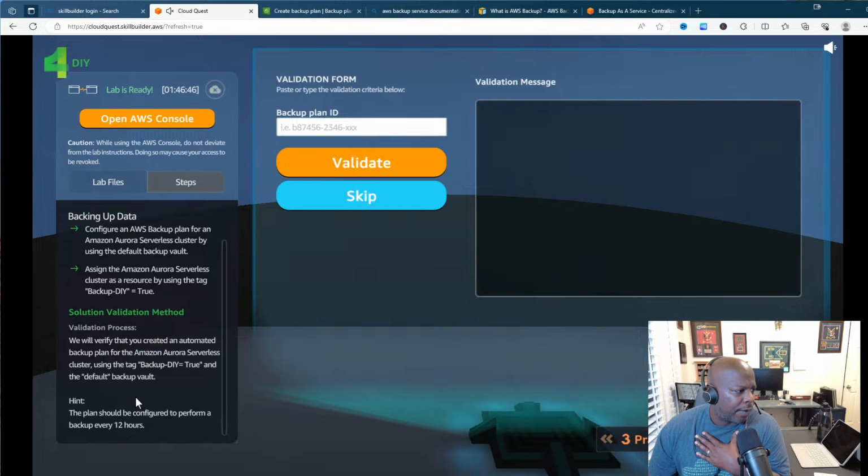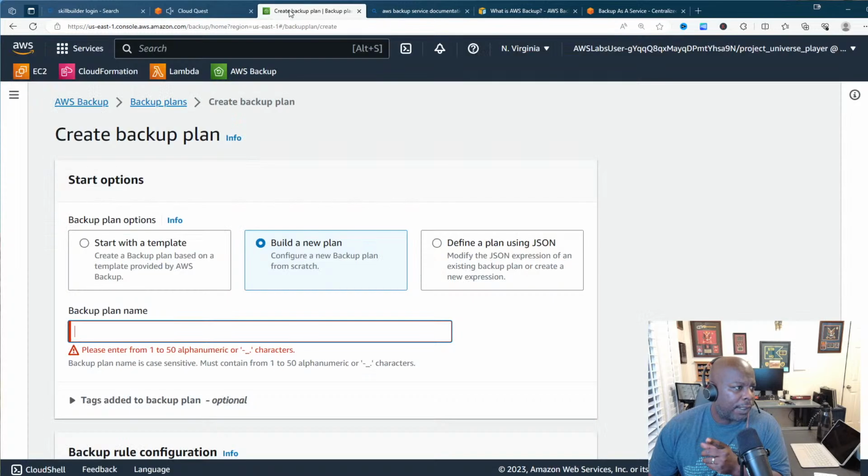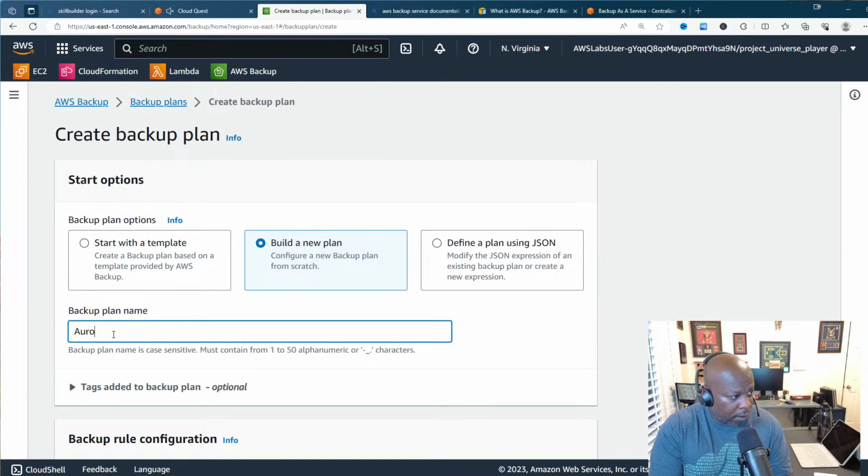A backup every 12 hours, got it. We will verify you created an automated backup for the Amazon Aurora serverless cluster by using the tag backup DIY true and the default backup vault. All right, so we're going to use the default backup vault, got it, and we've got to create a backup plan. So I'll just call this, let's see, Aurora backup plan.